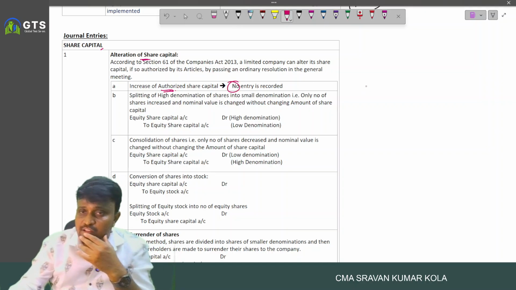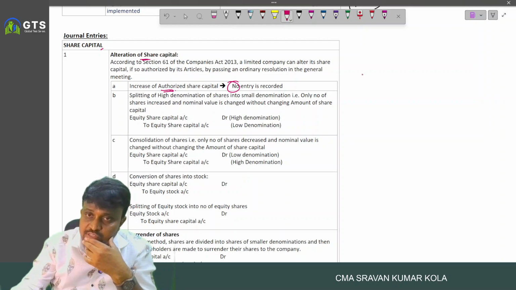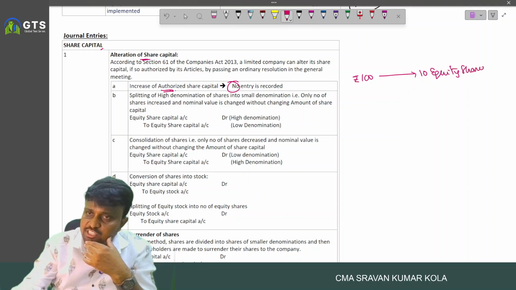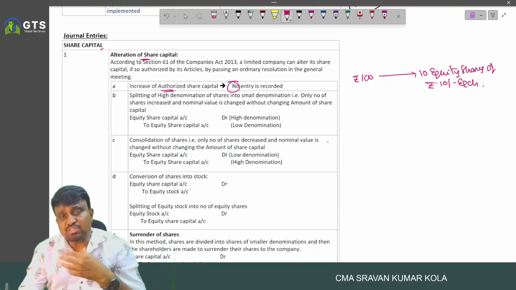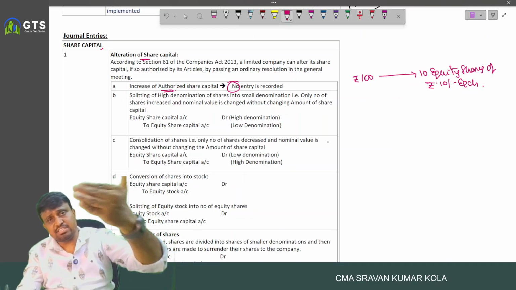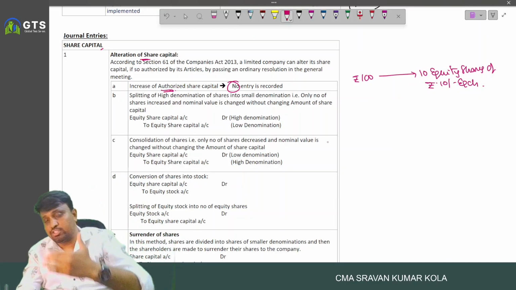And the splitting: for example, a high denomination 100 rupee equity share is split into 10 equity shares of rupees 10 each. So a high denomination share is converted into low denomination shares.